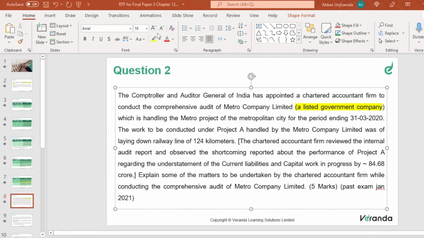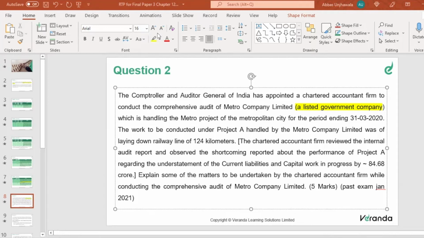So here in this scenario, CAG has appointed a chartered accountant firm. The chartered accountant firm conducts the comprehensive audit of Metro Company Limited, which is handling the metro project of the metropolitan city. The work to be conducted under Project A, handled by Metro Company Limited, was laying down a 124-kilometer railway line, right? But there are some shortcomings which have already been found out.